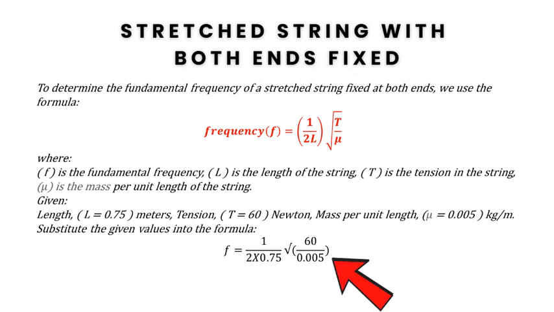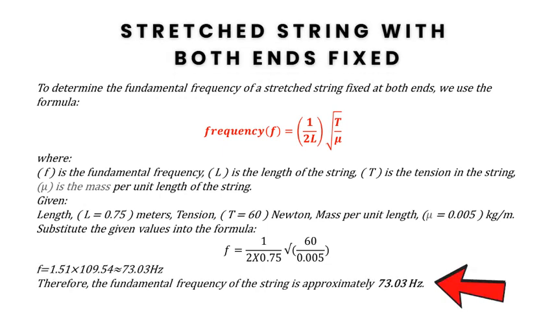Given the values, length L equals 0.75 meters, tension T equals 60 newton, mass per unit length mu equals 0.005 kg per meter. Substituting the given values into the formula, we get that f is approximately 73.03 Hz.